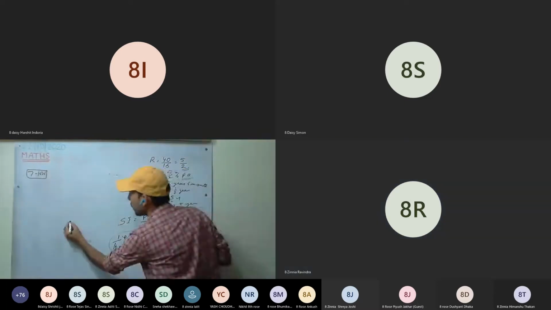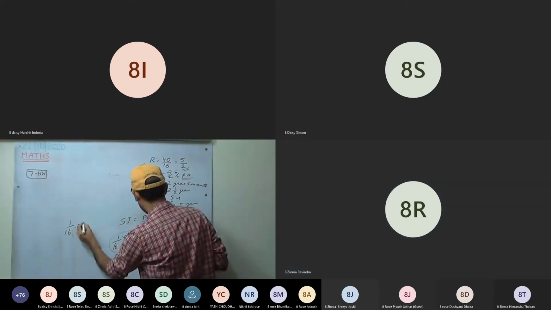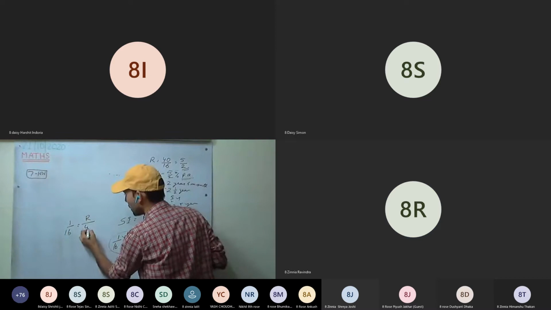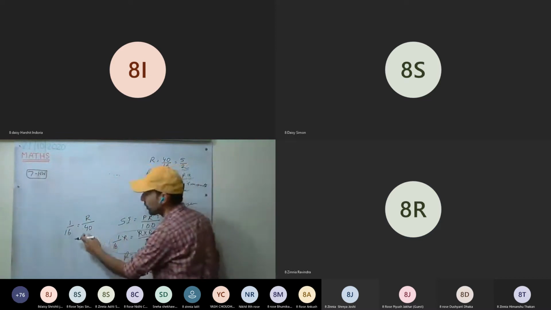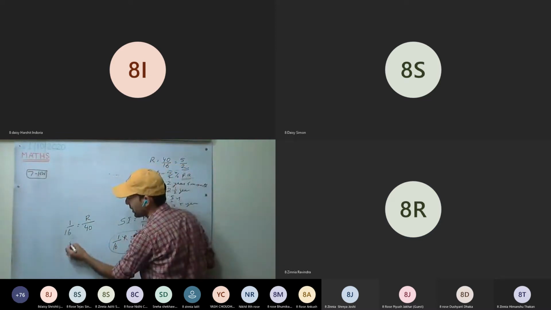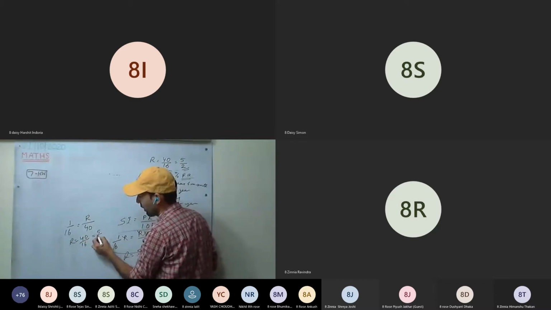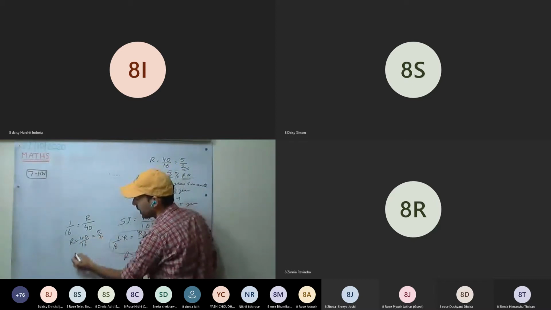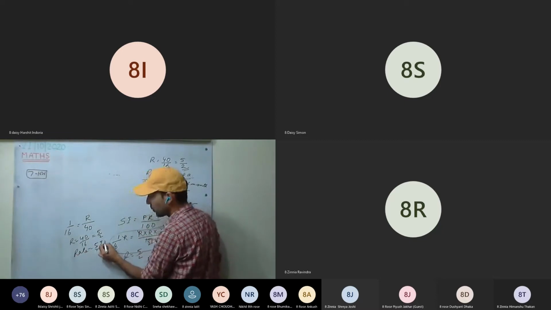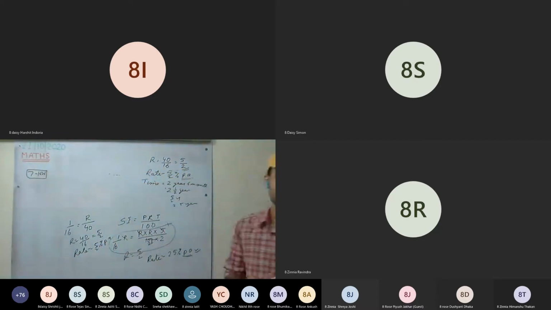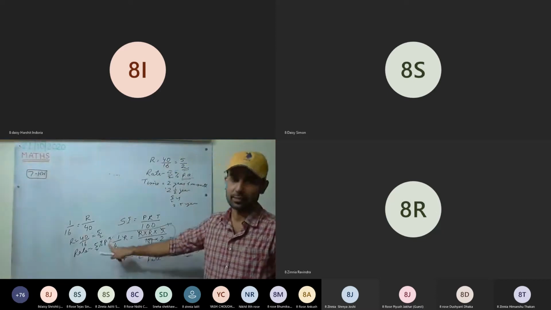So it is coming like this: 1/16 equals R upon 40. So R will be 40/16, so 5/2 divided by 8. Now write rate equals 5/2%, and you put per annum. Okay, per annum you have to add.